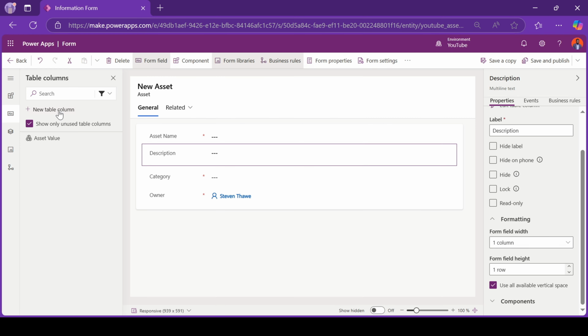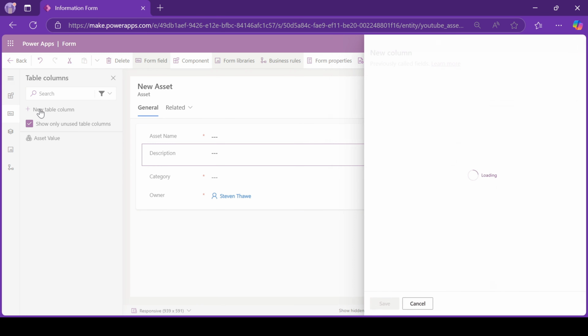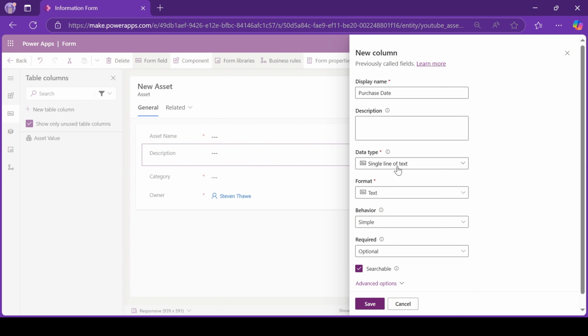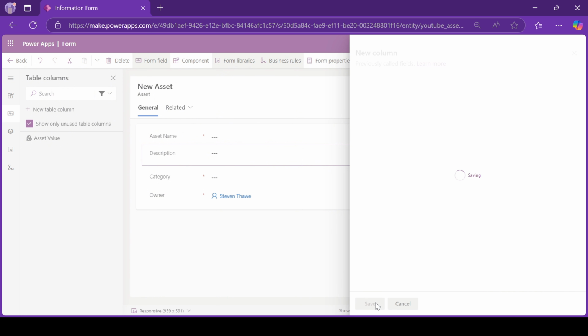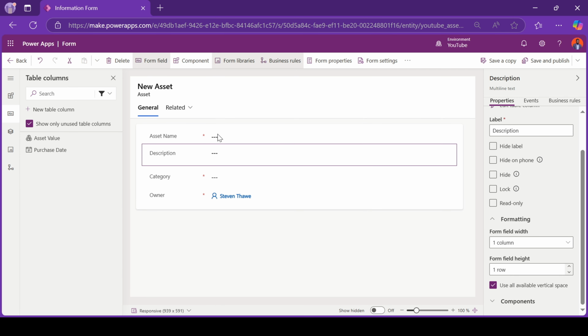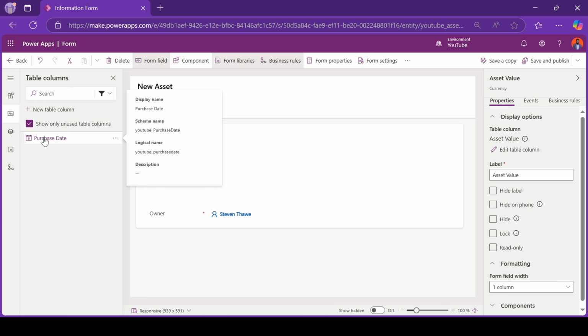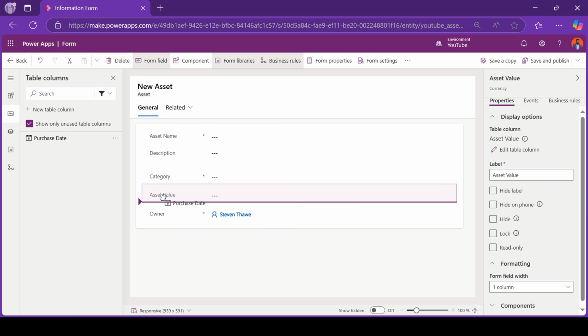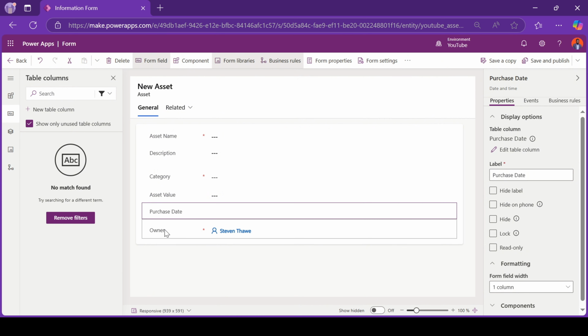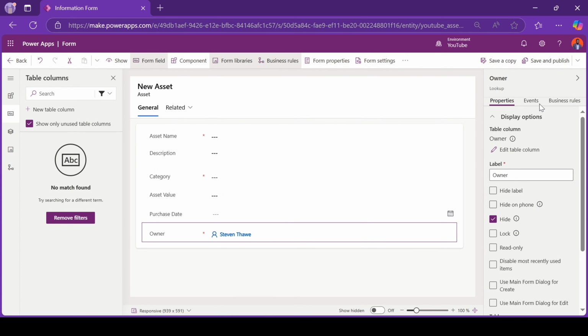Okay. So let's just specify the date at which we purchased our asset. And this should just be date only. All right, so we have got our asset name, description, category, and we have the value, and we have got the dates. All right, let's hide the owner field and save and publish. Right. Now that is done, let's go ahead and edit the liabilities table.